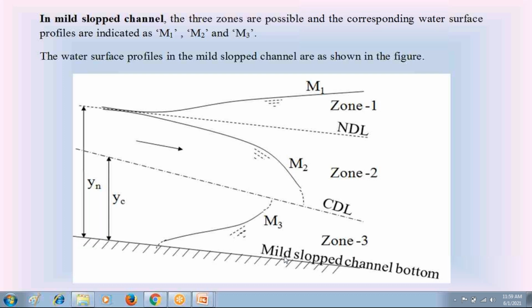Any doubts, students, about M1, M2, M3 in that mild slope channel? If you have any doubts, please ask me. If you don't have doubts, please give me the response. Sir, no doubts.